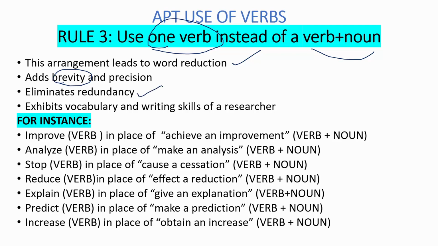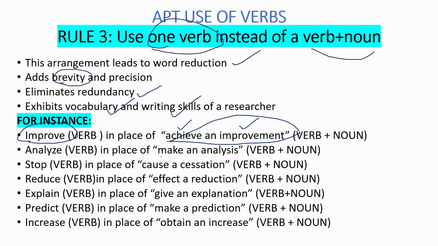That means it eliminates redundancy. Also, use of such an arrangement of exact verbs displays the vocabulary and writing skills of a researcher and adds credibility to the person. A few examples. So in this phrase, achieve is a verb, improvement is a noun. So this is a combination of verb plus noun. This whole combination can be replaced by a single word, that is a verb, improve.